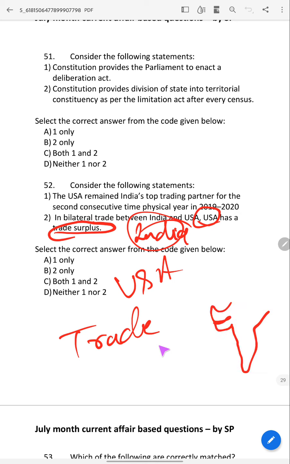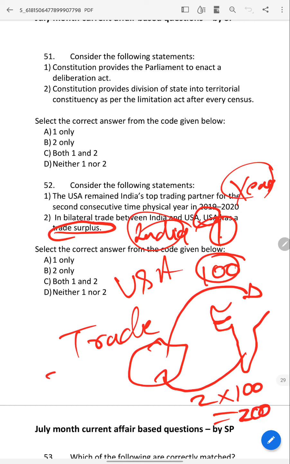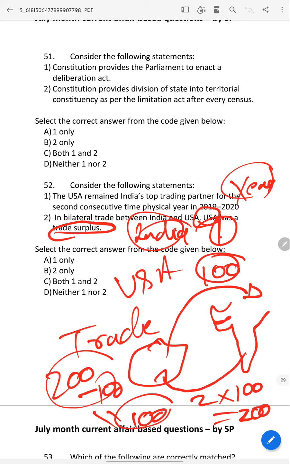Okay, this is India. This is USA. If USA is selling one product that it has sold in 1 year, that product cost is 100 rupees. India sold two products, cost each is 100 and 200 rupees. So 200 minus 100 is 100 rupees. So here India has a trade surplus with USA. India has trade surplus because India is gaining 100 rupees profit in this trade.